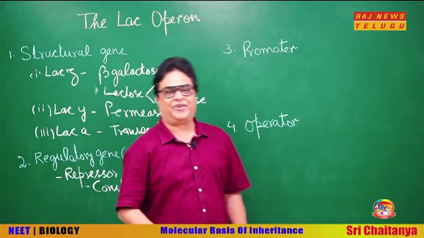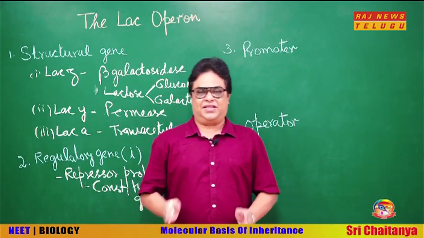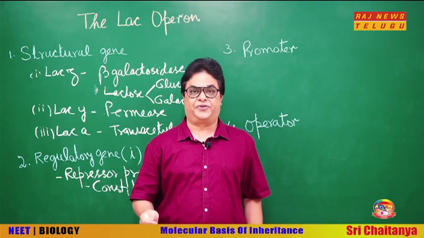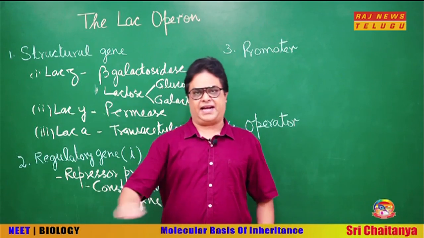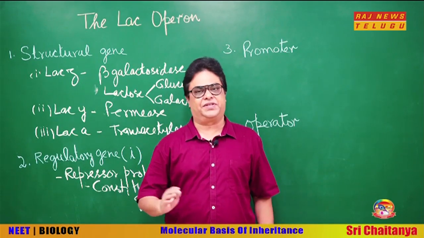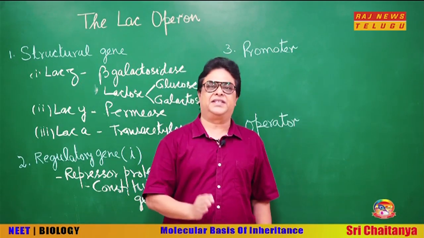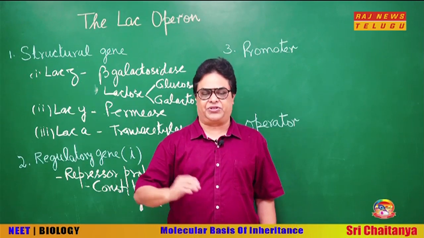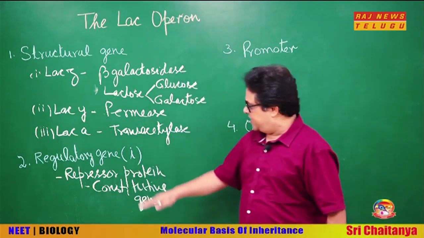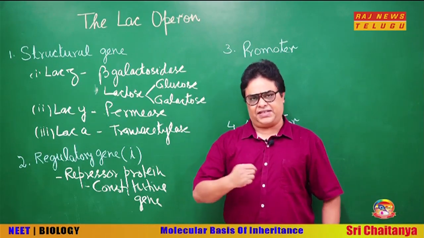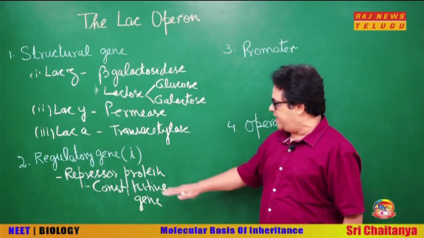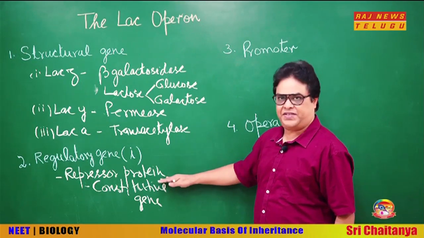If you remember, we have already discussed that on the basis of function, genes are of 2 types. First, constitutive genes that always remain active, okay, they do not have any switch on switch off mechanism, and the other ones are luxury genes that have a switch on switch off mechanism. So, this gene I is a constitutive gene. Why? Because it always remains active and keeps on synthesizing the repressor protein.